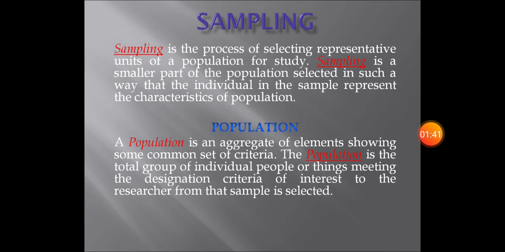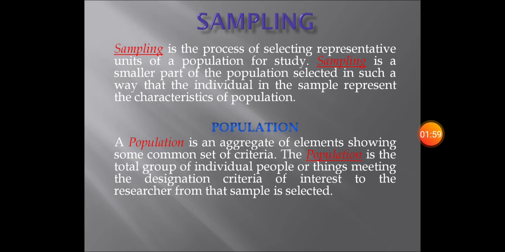So what is a sample? Sample is what we call a representative part of the population, and the process of selecting this sample from that population is what we call sampling. So sampling is always mentioned as a process. It's a process of selecting a representative unit of a population for the study.